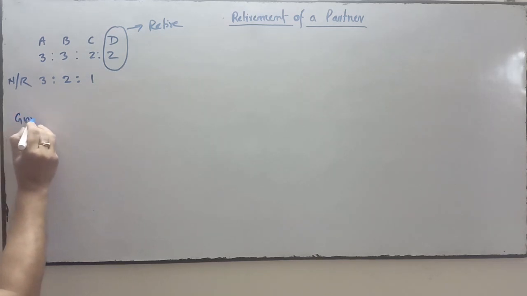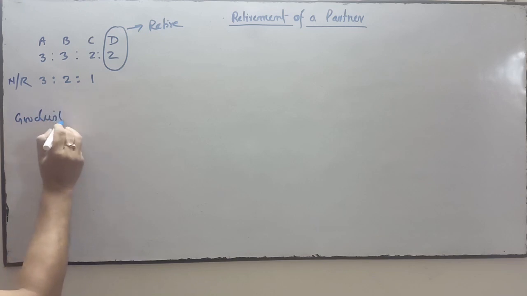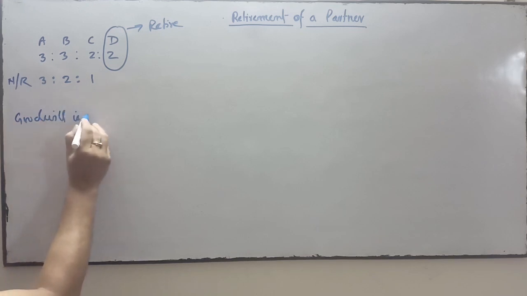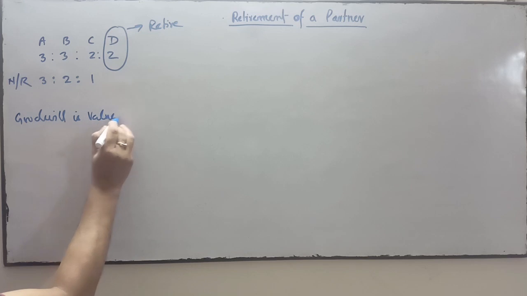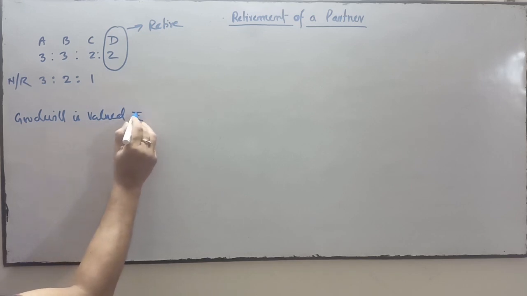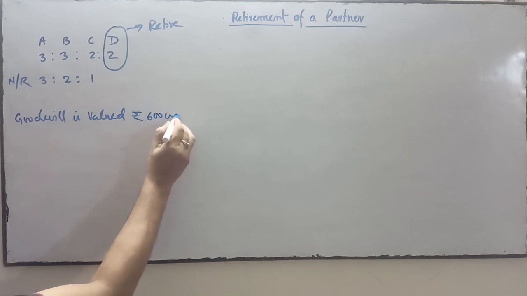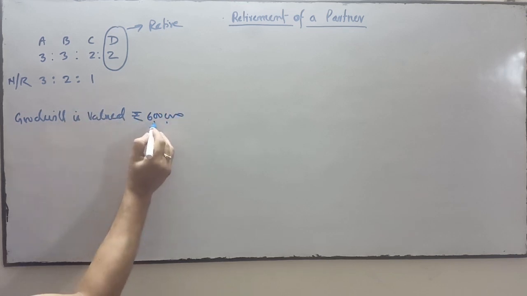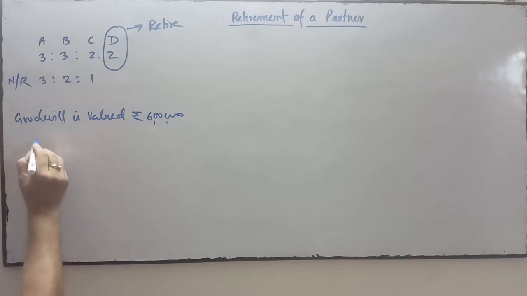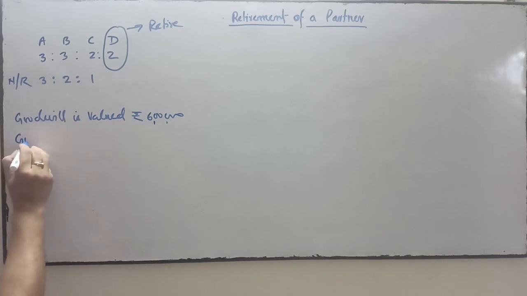Goodwill is valued on the date of retirement at rupees 6 lakhs. And goodwill already appears in the balance sheet.